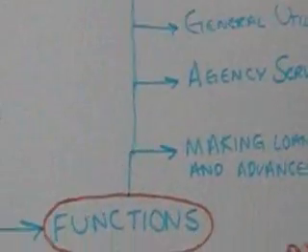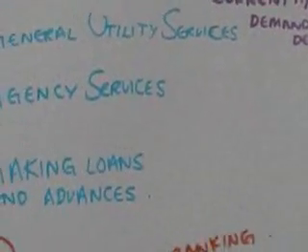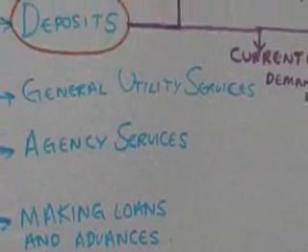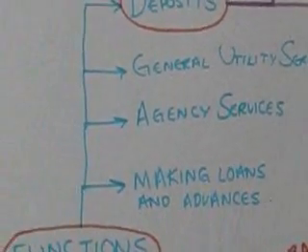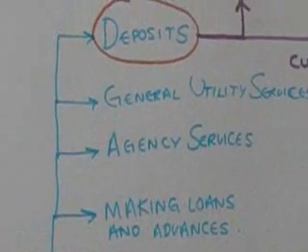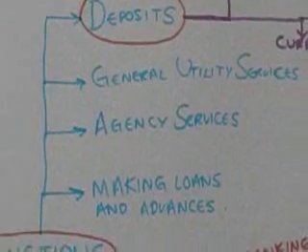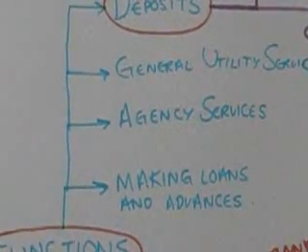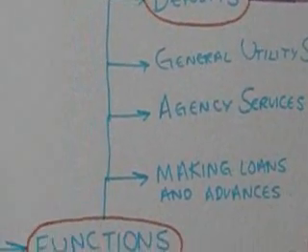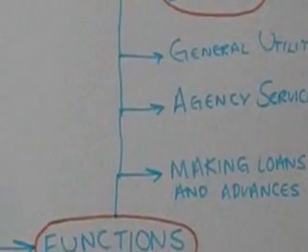Okay, now under general utility services, it provides foreign exchange, it provides underwriting facilities, bills of exchange, issues travelers checks, provides credit and debit cards, provides locker system, also plays the role of an advisor. Agency services, it collects receipts from the customer like interest on investment and rent received. It also pays off receipts, that would be bills like.